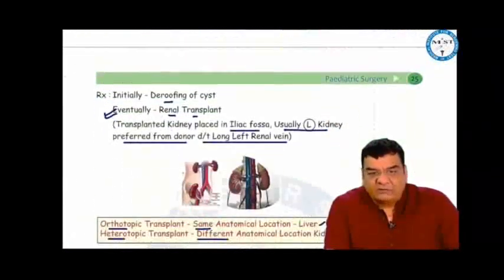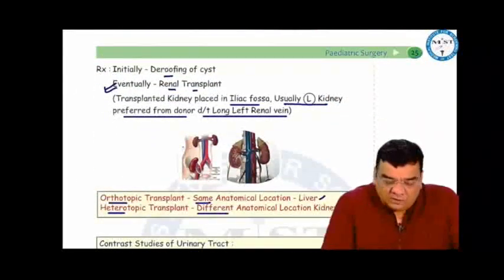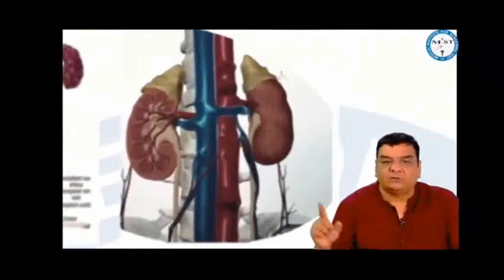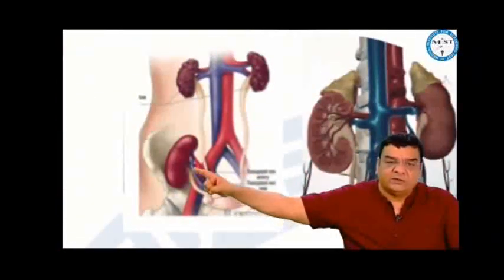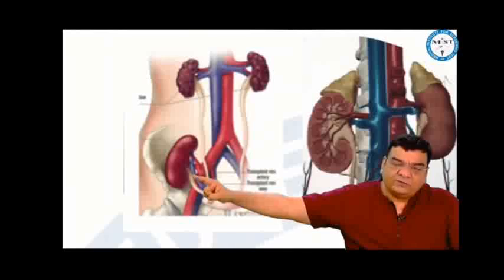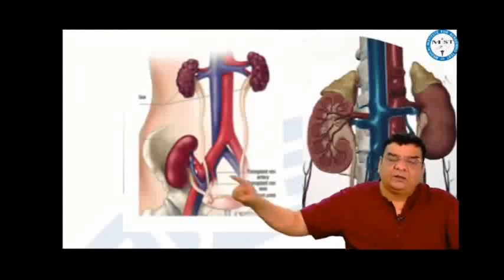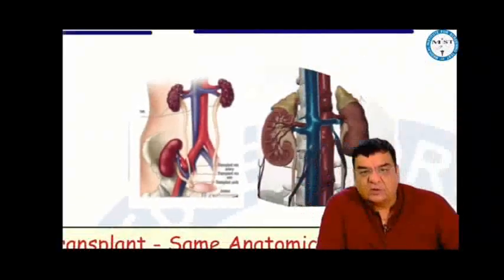In the treatment, initially we can try deroofing of the cyst, but eventually if both the kidneys are gone, then we have to do a kidney transplant. Generally, we prefer the left kidney from the donor because of the long left renal vein, and the transplanted kidney is placed in the right iliac fossa. Whenever a transplanted organ is placed in a different anatomical location, that is a heterotopic transplant, like for kidney. For liver, we put the liver in the same anatomical location, that is an orthotopic transplant.